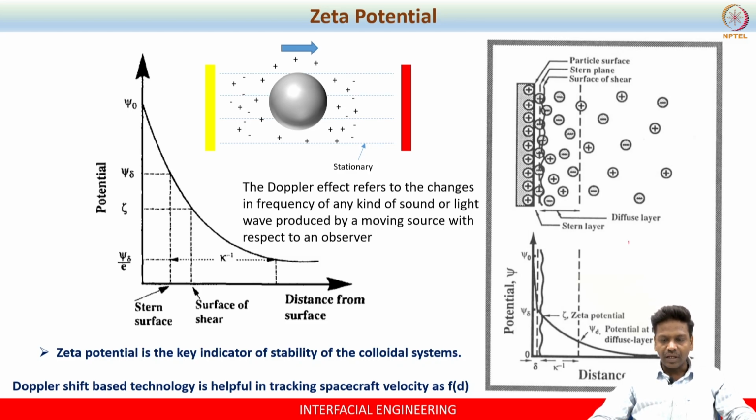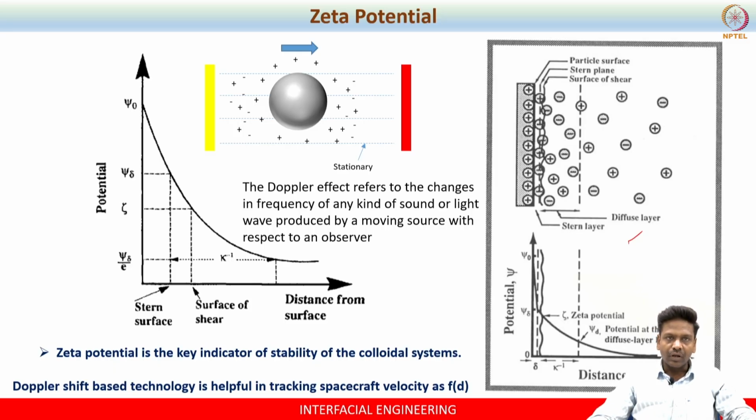So here, whenever we introduce a charged object into the electrolyte medium, three kinds of counterions emerge: strongly bound counterion, weakly bound counterion, and diffuse counterion.